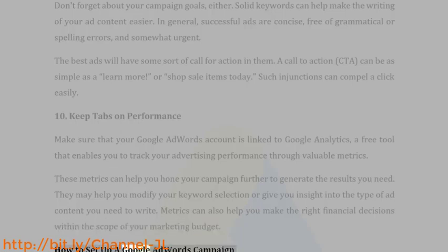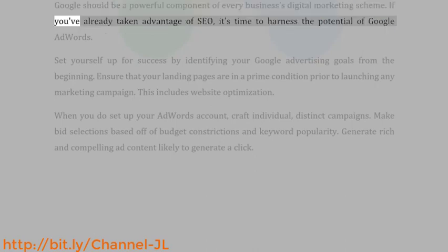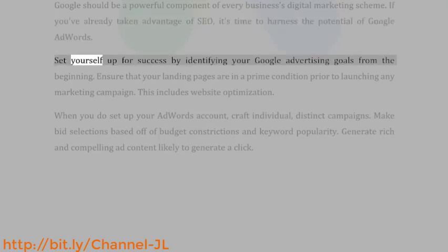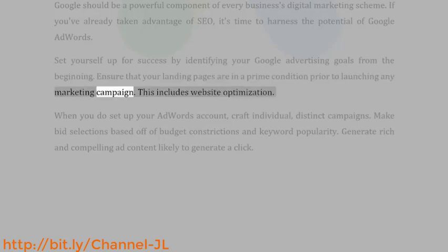How to set up a Google AdWords campaign. Google should be a powerful component of every business's digital marketing scheme. If you've already taken advantage of SEO, it's time to harness the potential of Google AdWords. Set yourself up for success by identifying your Google advertising goals from the beginning. Ensure that your landing pages are in prime condition prior to launching any marketing campaign.